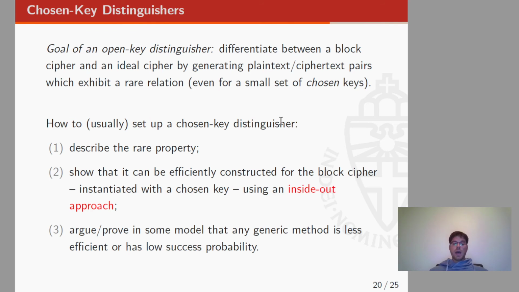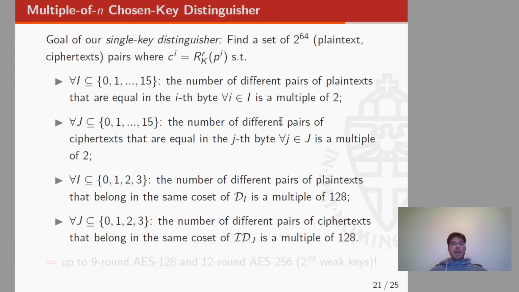And finally, we are going to show that it is in general hard to generate such a set of texts that exhibit such a property in the case of an ideal cipher. So as you can expect, the property that we want to exploit is the multiple of n property, and it is the following.